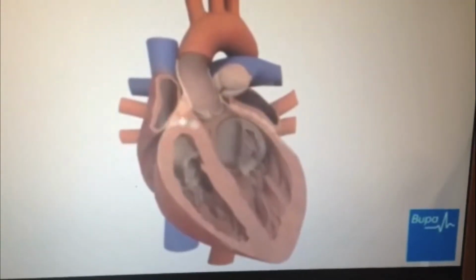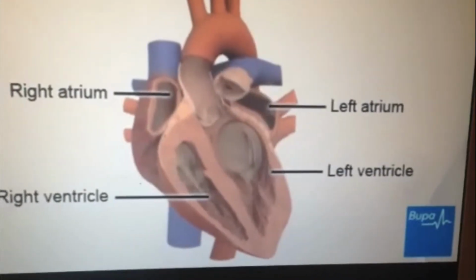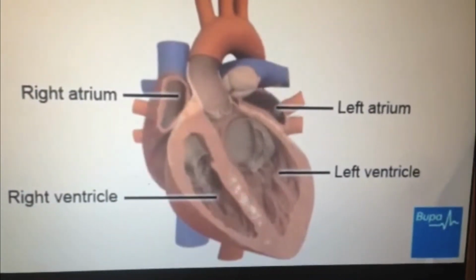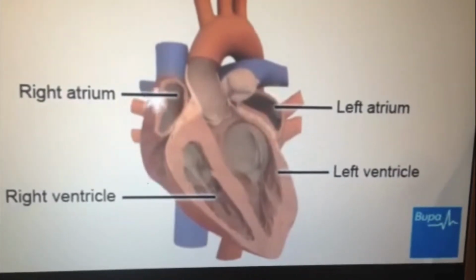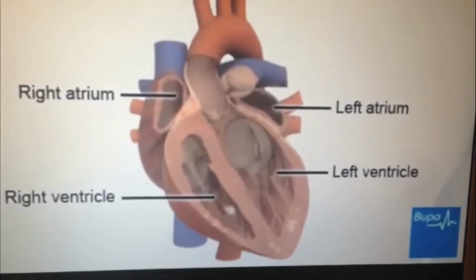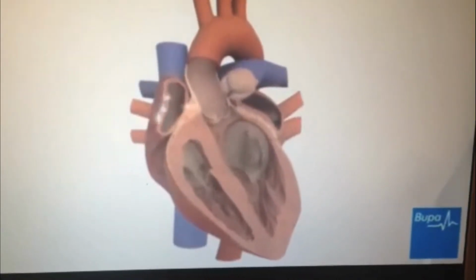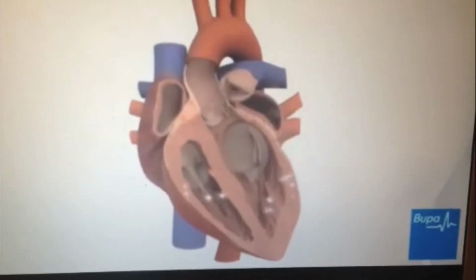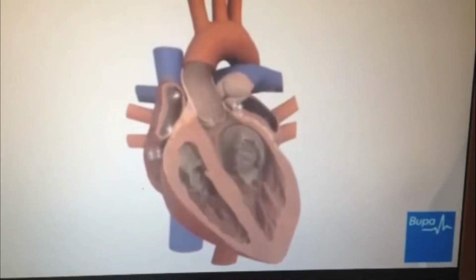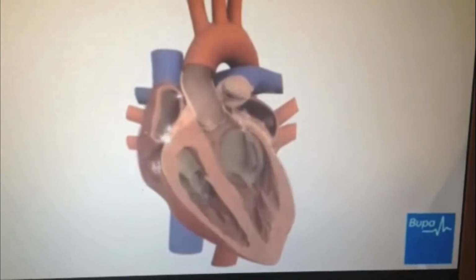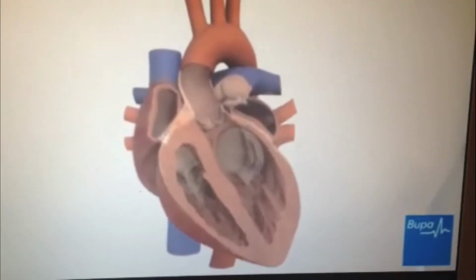A healthy heart has a regular beat. The beating of the heart is controlled by an electrical system in the body that sends electrical signals throughout the heart. The normal electrical signal begins in the right atrium. It starts in a group of tissue known as the sinus node. The SA node starts the actual heartbeat. It sets the speed and the rhythm of your heart and is known as a natural pacemaker. This electrical activity spreads through the sinus node, through the atria, and eventually into the ventricles, causing them all to contract.